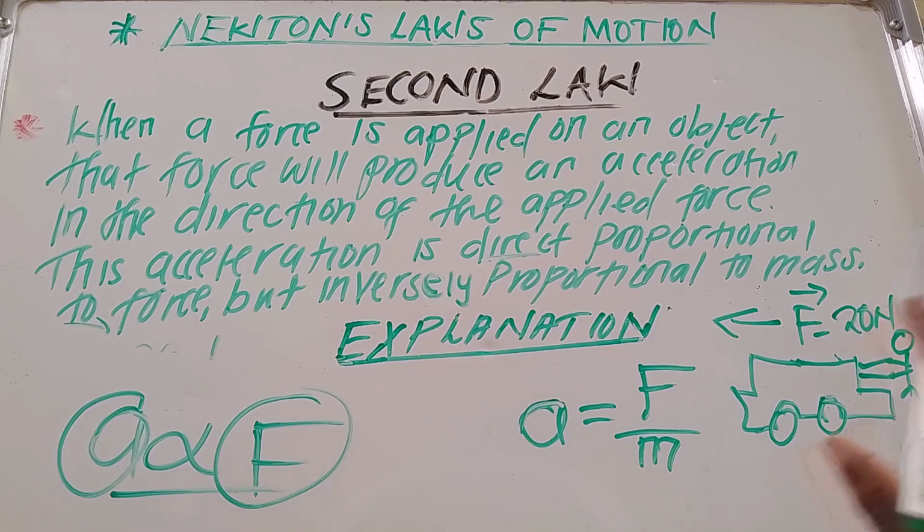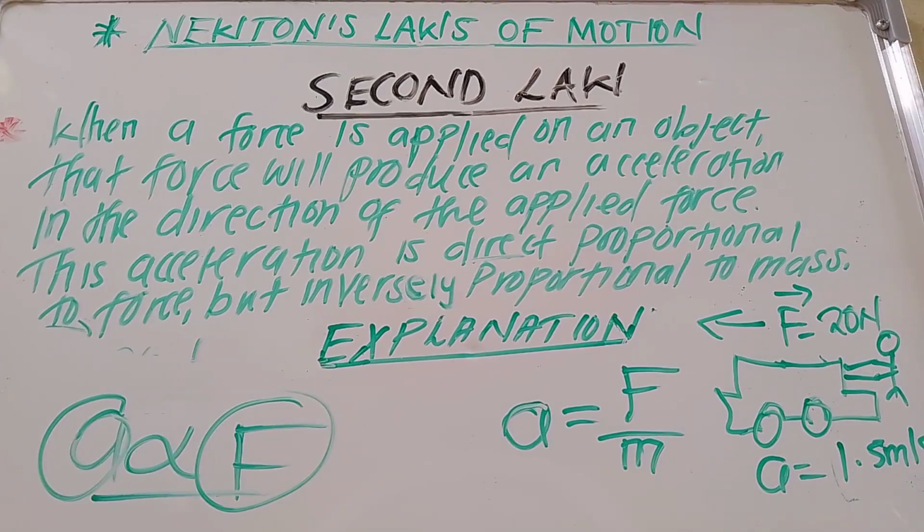By the way, if this 20 newtons is producing an acceleration of maybe 1.5 meters per second squared, or meters per second every second, so if that is the acceleration, then if we call another person who is also exerting 20 newtons on the car, that simply means that now we are going to have 40 newtons.